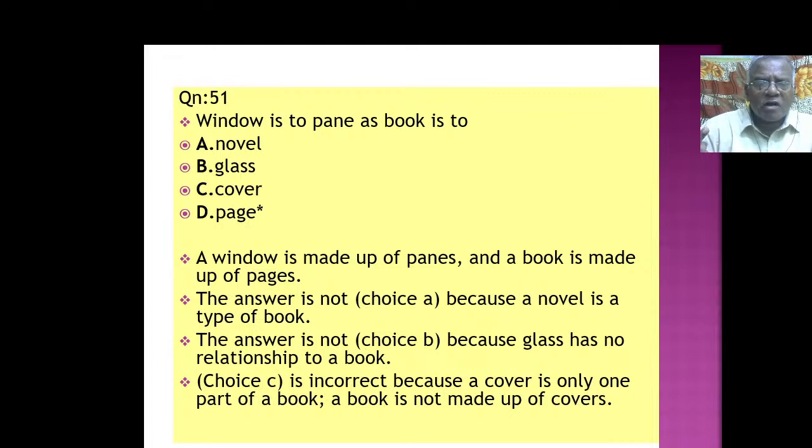The answer is not choice A, because a novel is a type of book. The answer is not choice B, because a glass has no relationship to a book. This is how we have to analyze, reflect. So choice C is incorrect, cover, because a cover is only one part of a book. A book is not made up of covers. So book is to page. Different pages will be there in the book. This is how we have to analyze and find the answer.